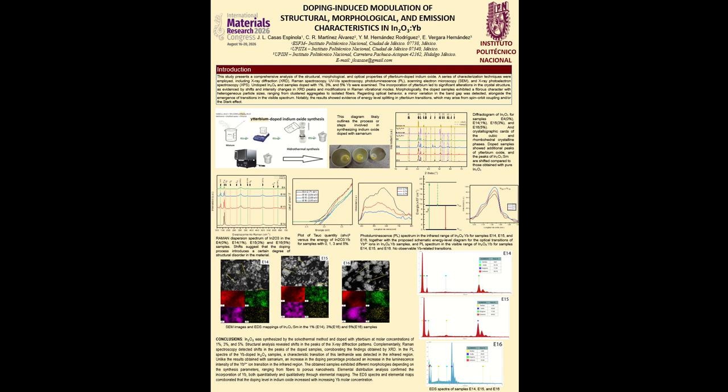The incorporation of ytterbium led to significant alterations in the crystal structure, as evidenced by shifts and intensity changes in XRD peaks and modifications in Raman vibrational modes. Morphologically, the doped samples exhibited a fibrous character with heterogeneous particle sizes, ranging from clustered aggregates to isolated fibers. Regarding optical behavior, a minor variation in the band gap was detected alongside the emergence of transitions in the visible spectrum. Notably, the results showed evidence of energy level splitting in ytterbium transitions, which may arise from spin-orbit coupling and/or the Stark effect.